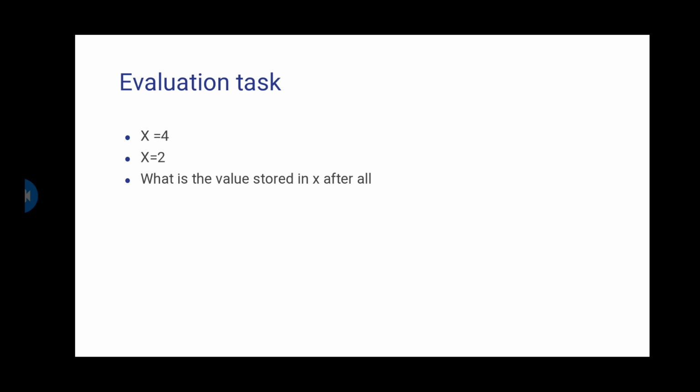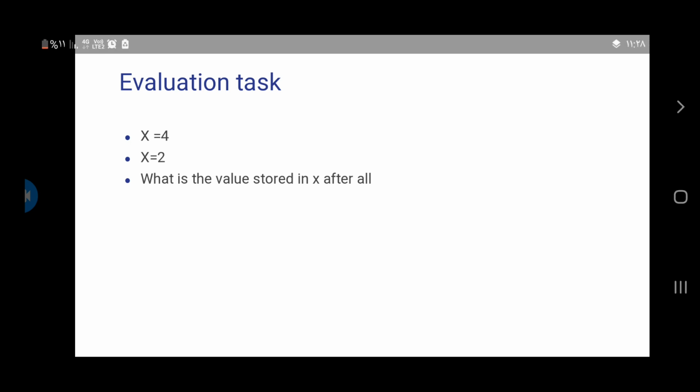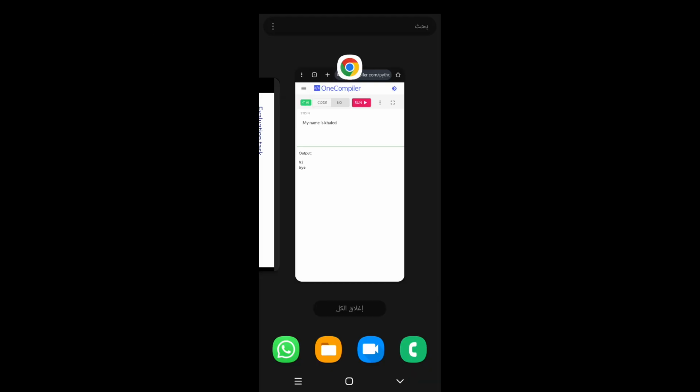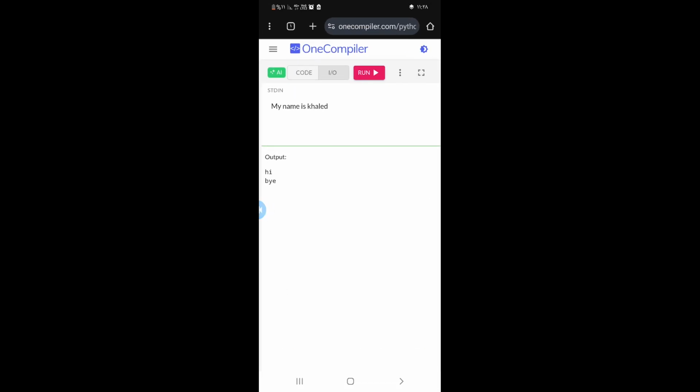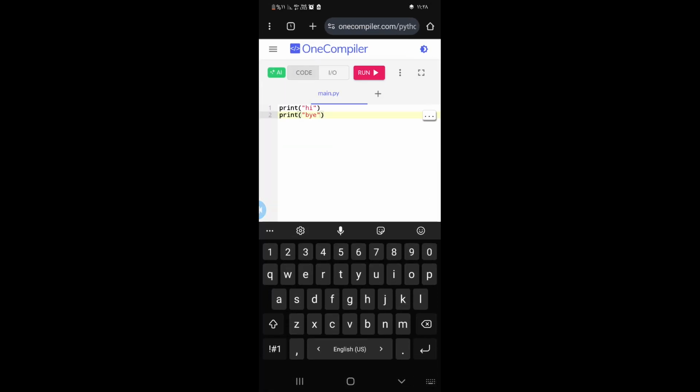What is the value stored in x after all? Well, the value is 2, because x equals 4 at the beginning and then x equals 2. If you don't get what I just said, don't worry, you're going to see it in a compiler. I want the computer to print x. What's x?